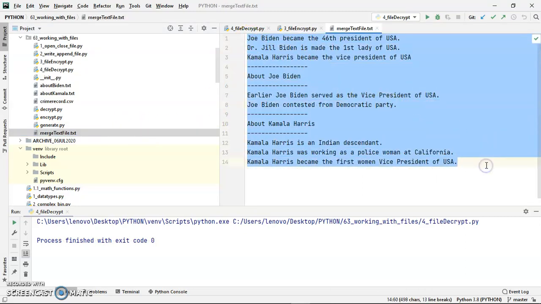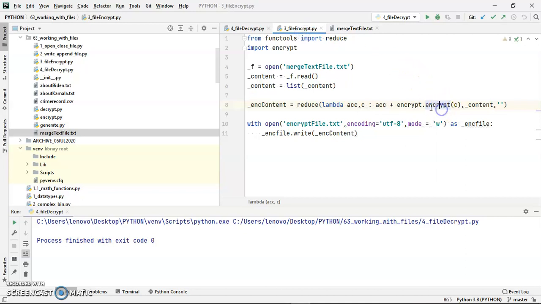Once the encrypted file is created, you will see all these ASCII characters will be converted into Unicode characters that are mostly unreadable, you may find. So I have used this encrypt function, which will pick each character from the list and keep on concatenating using the lambda expression. So finally we have the encrypted content.